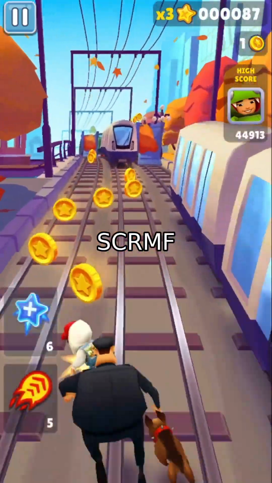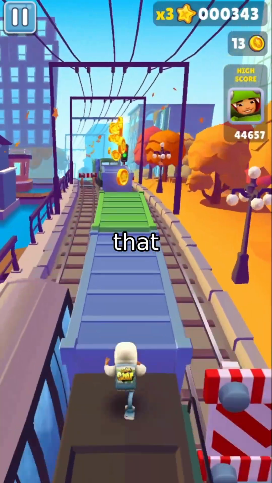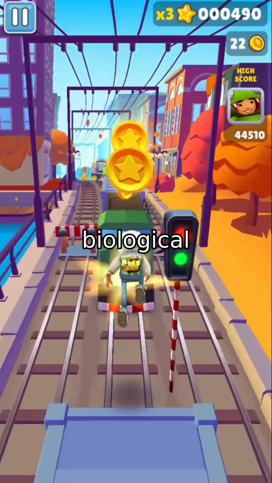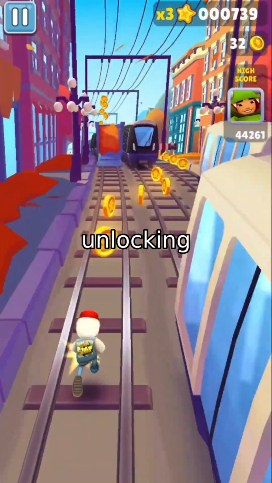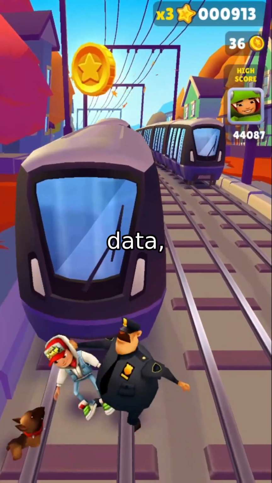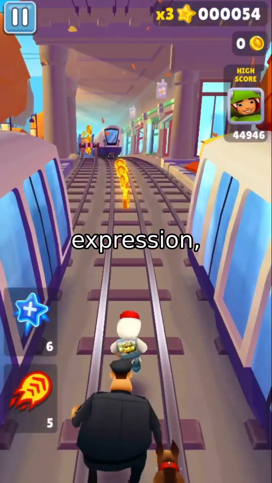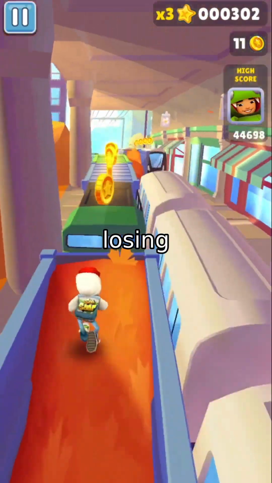But for now, scR-MF stands as a powerful, principled solution, a hybrid computational intelligence framework that balances accuracy, transparency, and biological fidelity. It's not the end of the road, but it's a significant step forward in unlocking the full potential of single-cell transcriptomics. Because in the world of single-cell data, the real challenge isn't just measuring expression, it's knowing what to believe. And scR-MF helps us believe in the signal, without losing sight of the silence.